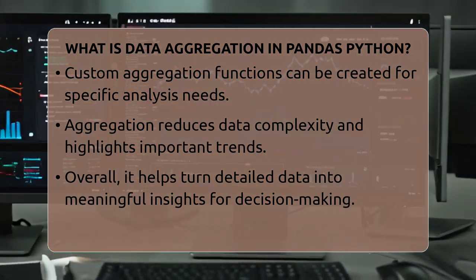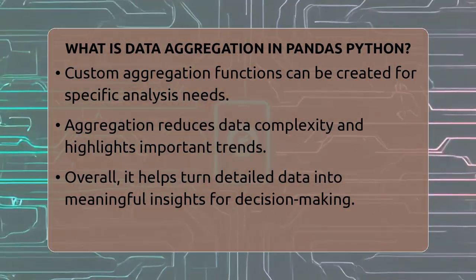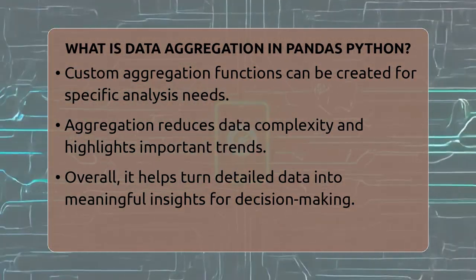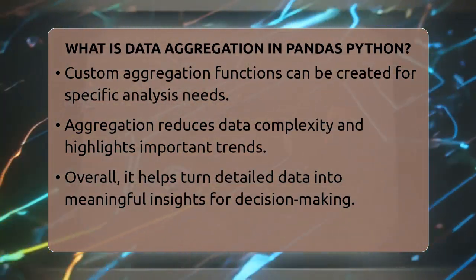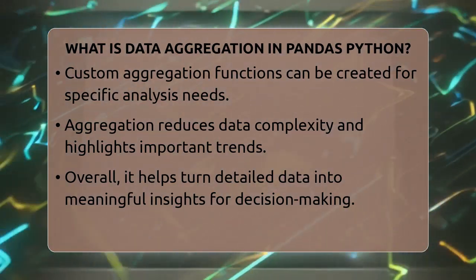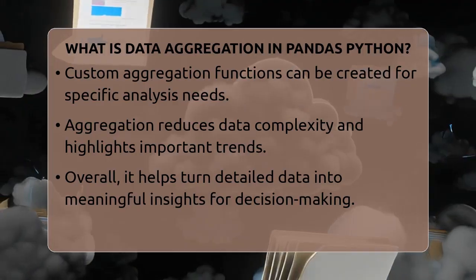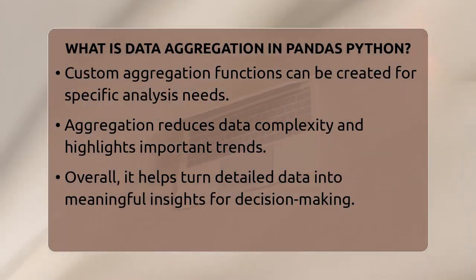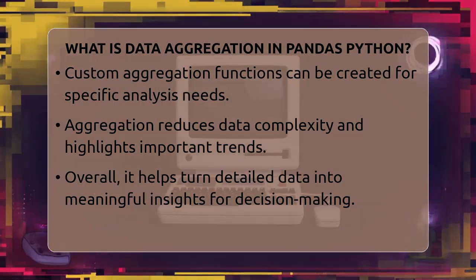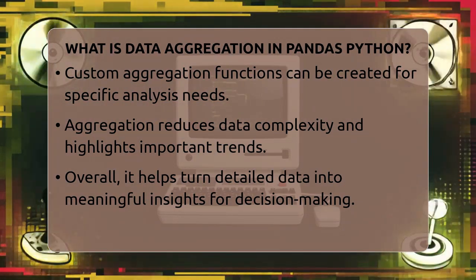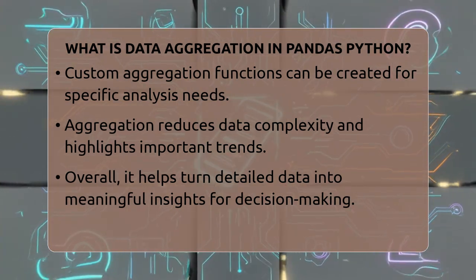It helps reduce the complexity of large datasets and makes it easier to analyze or visualize important trends. Whether you are calculating totals, averages, or other summaries, aggregation helps you see the bigger picture quickly. In summary, data aggregation in Pandas Python involves grouping data based on certain columns and then applying functions to summarize that data. It is a powerful tool for turning detailed data into meaningful summaries that support decision-making and insights.